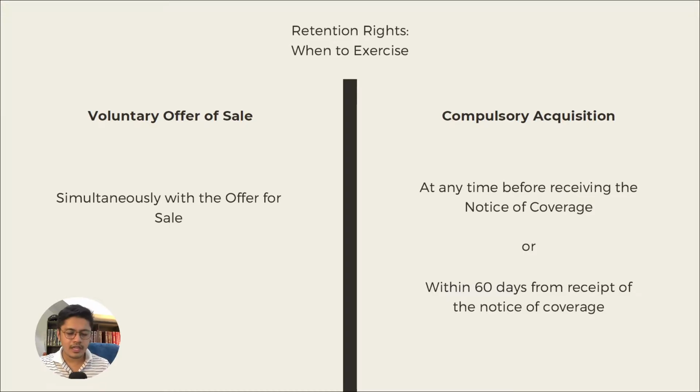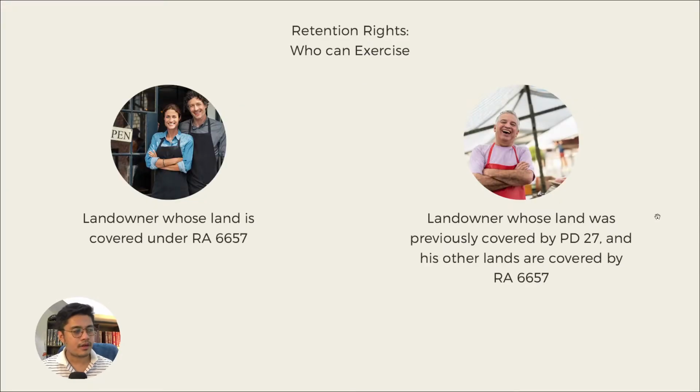If there is already a notice of coverage, the rule states that a landowner issued with a notice of coverage will have a period of 60 days, 2 months from receipt thereof, within which to exercise retention rights. All right? The period is very important because, as I said, failure to exercise retention rights within that period will be considered a waiver under the rules.